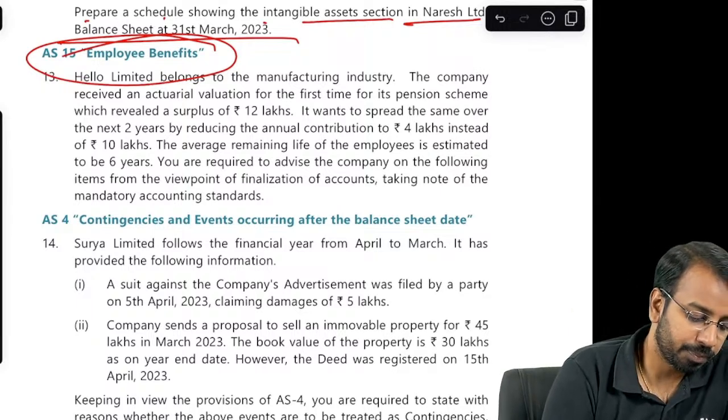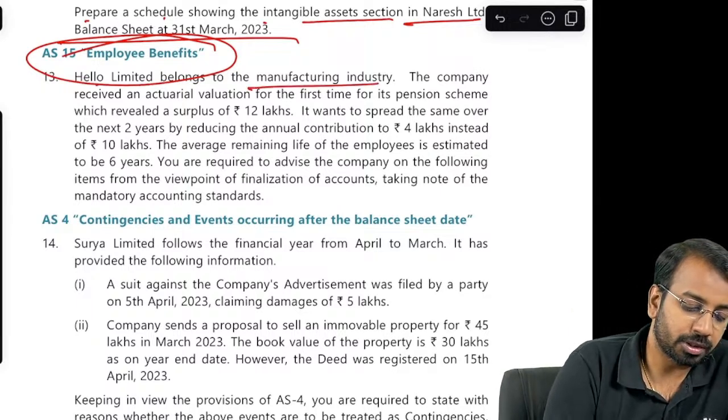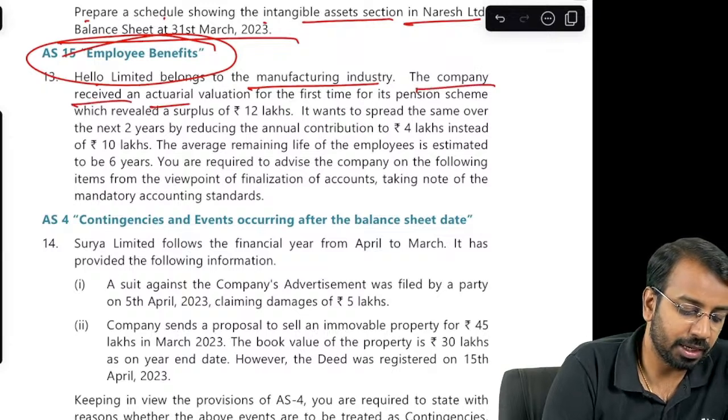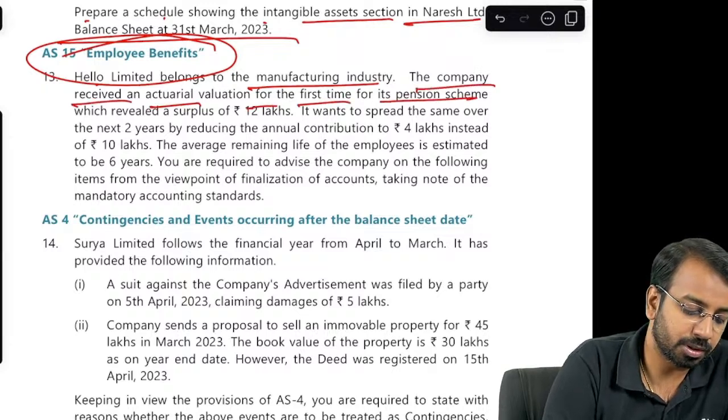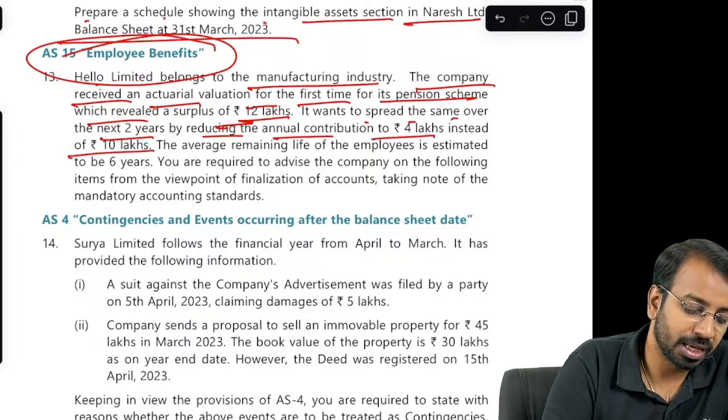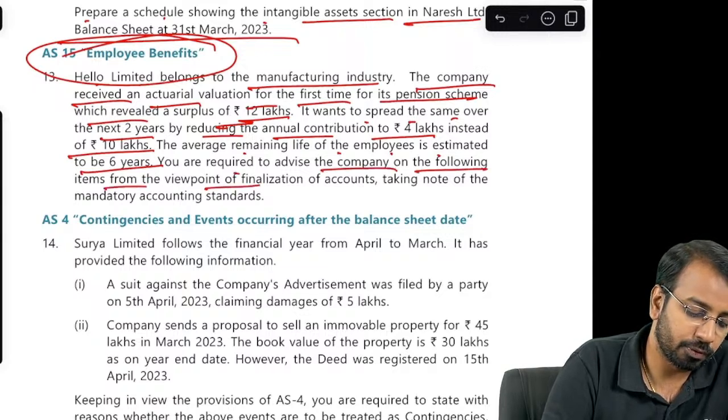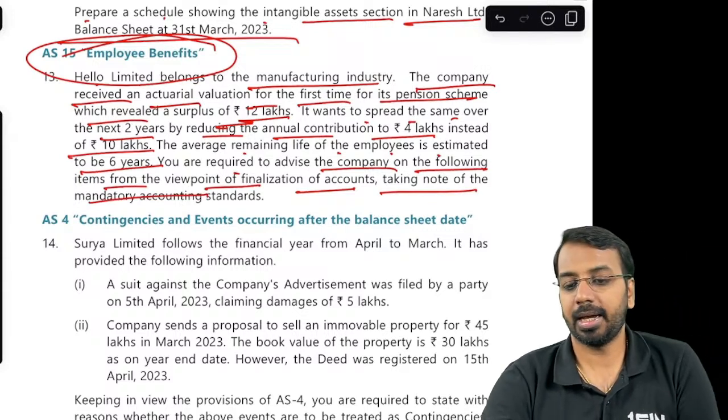Now, on AS 15, Hello Limited belongs to the manufacturing industry. The company received an actuarial valuation for the first time for its pension scheme, which revealed a surplus of 12 lakhs. It wants to spread the same over the next 2 years by reducing the annual contribution to 4 lakhs instead of 10 lakhs. Average remaining life of the employees is estimated to be 6 years. You are required to advise the company on the following items from the viewpoint of finalization of account, taking a note of the mandatory accounting standards.